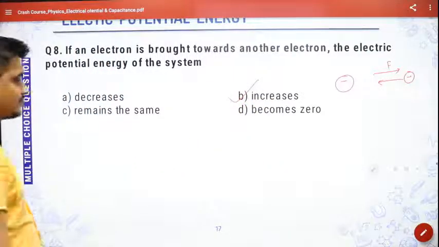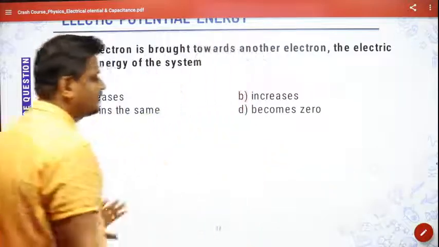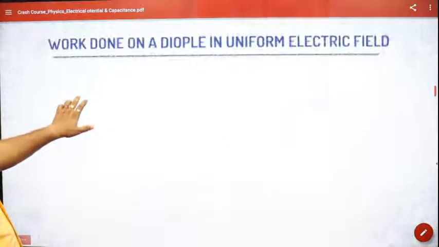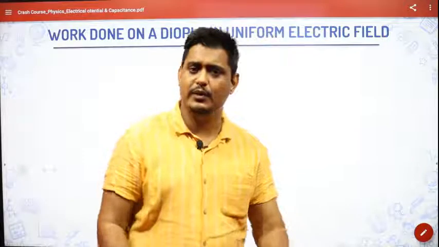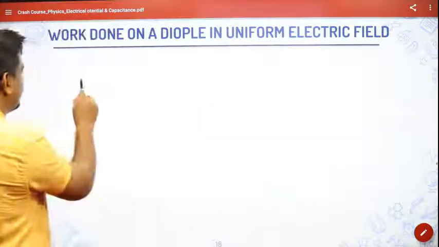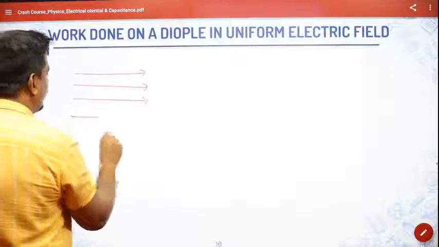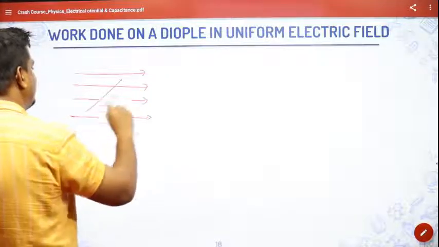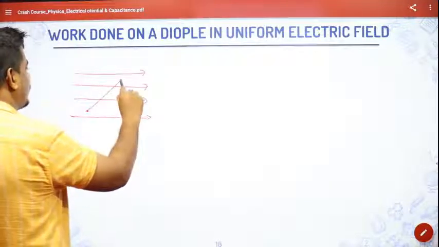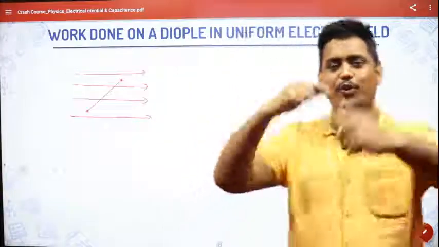Simple. Now the next topic: work done on a dipole in a uniform electric field. We know what a dipole is, and we very well know what happens to a dipole when it is placed in a uniform electric field. If you have a dipole kept in a uniform electric field like this, it will be acted upon by a torque. I hope you remember that. And that torque will make it rotate.